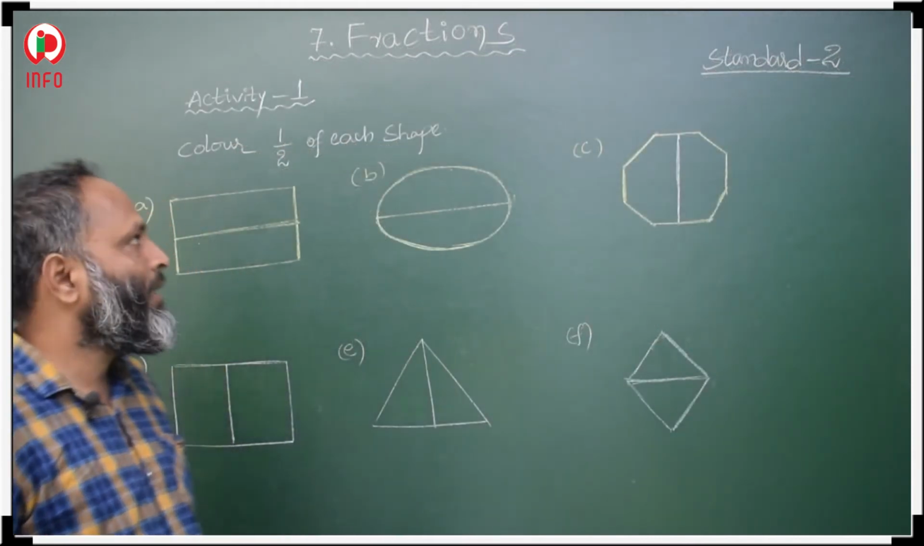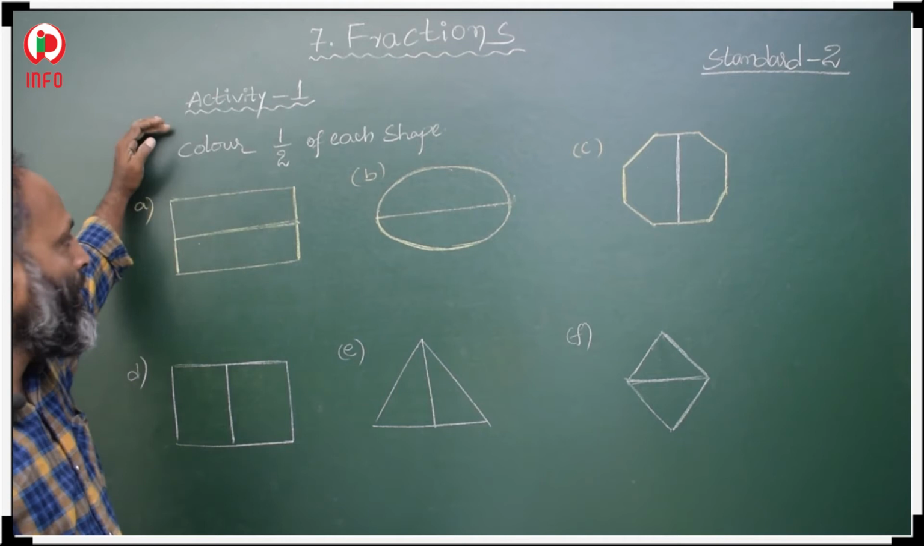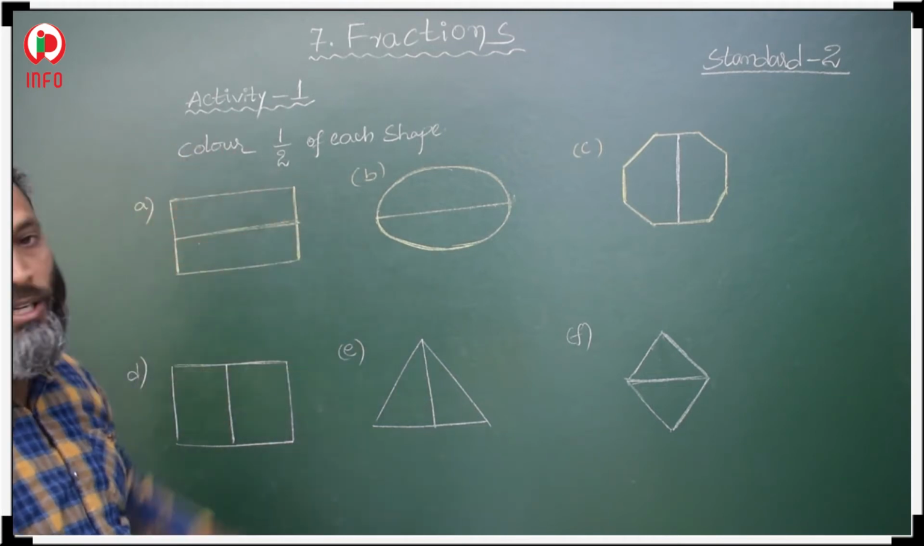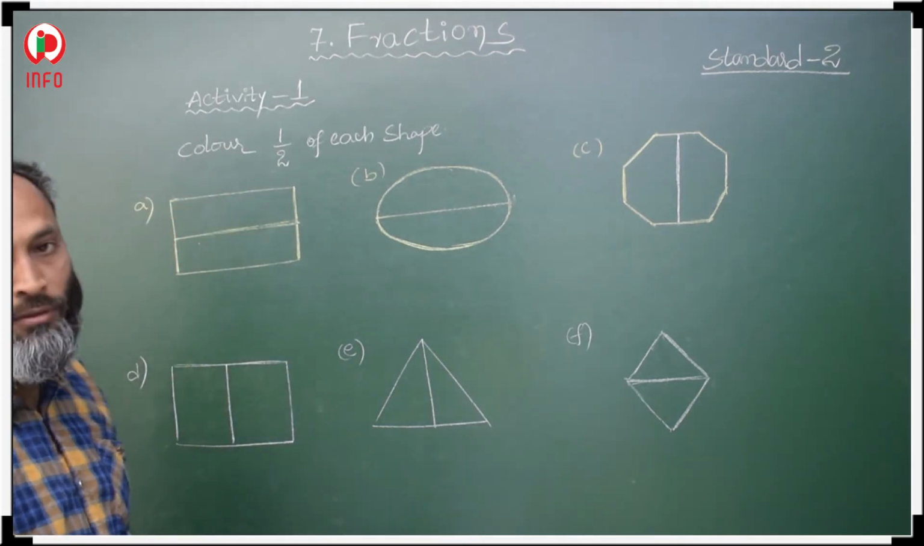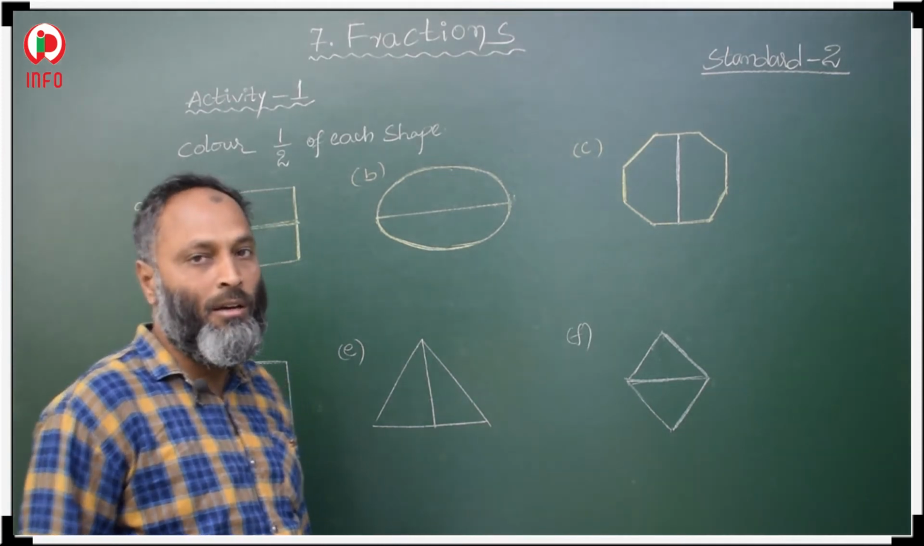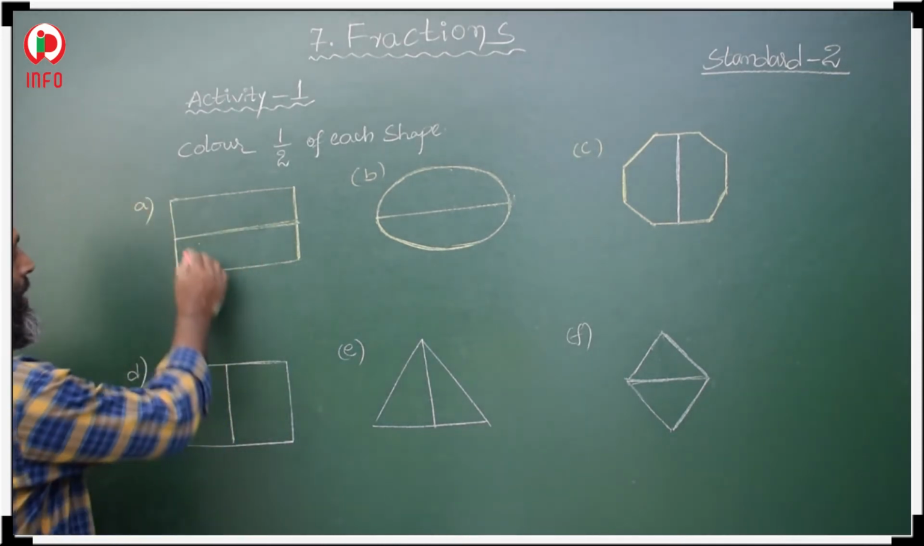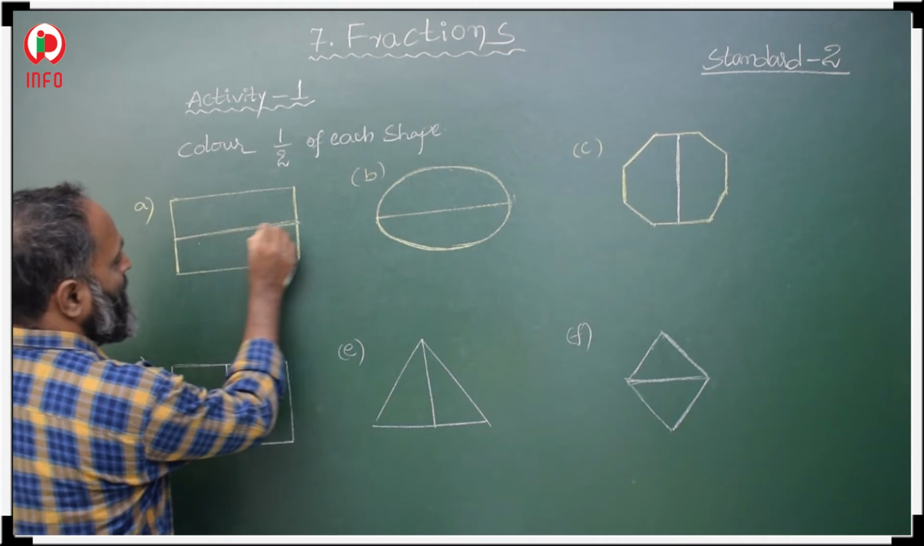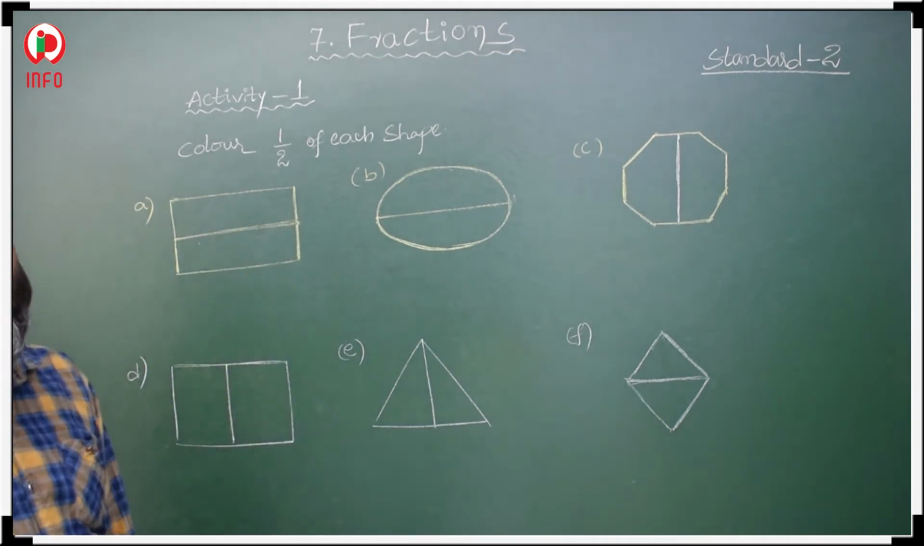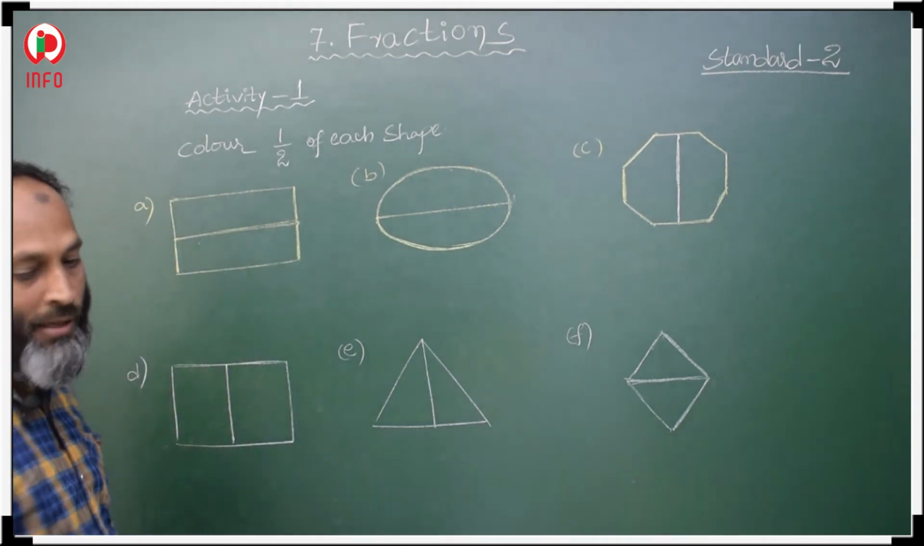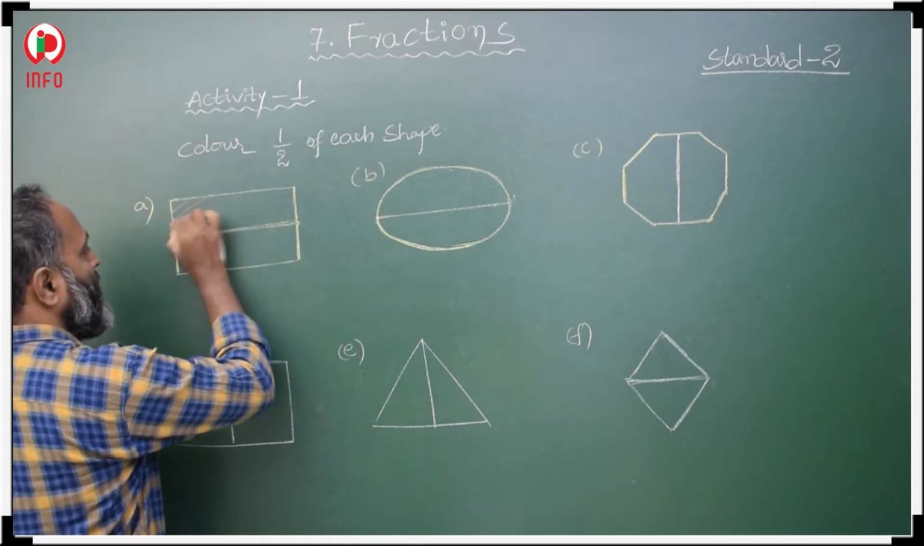Now students, see in the first activity, the question is to color half of each shape. Half means we have to color half of the shape. Here in this rectangle, this center line divides the rectangle into two halves. So we have to shade only one half, like this.